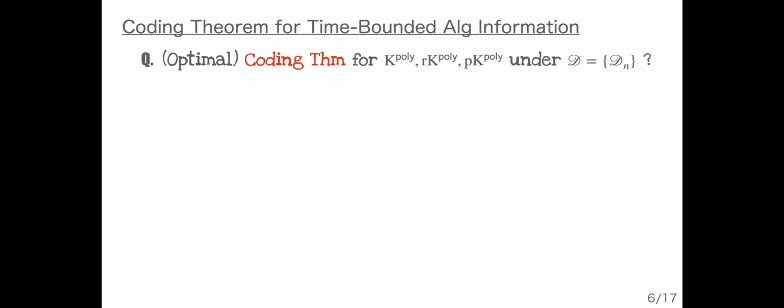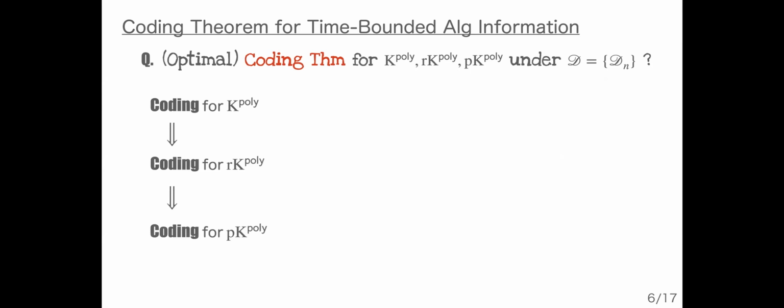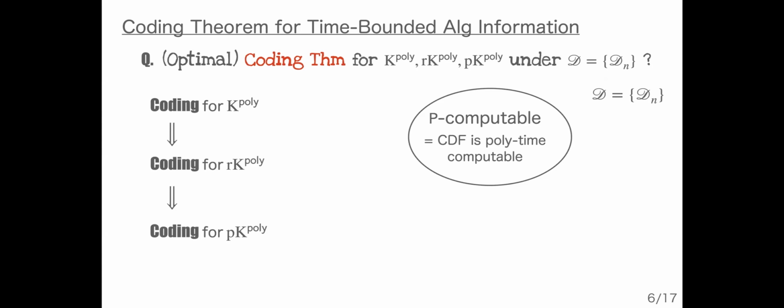And in this work, we consider the coding theorem for these time-bounded algorithmic information notions. From the inequalities between them, we have these implications. And it is known that every P-computable distribution, this is a distribution whose cumulative distribution function is polynomial time computable, admits the coding theorem for deterministic Kolmogorov complexity.